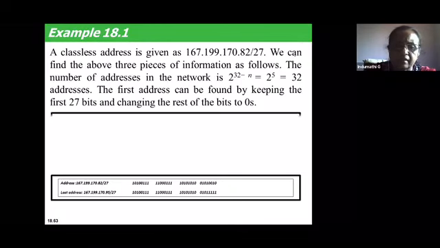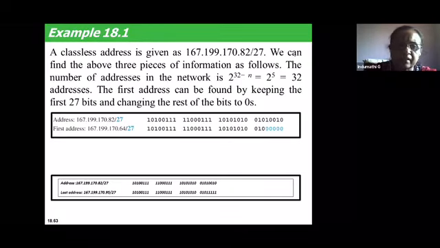So quickly, I think we can take this example, a classless address 167.199.170.82/27. Now, can you find the first address and the last address? Take 167.199.170.82/27 and find out the first address, last address, and number of addresses. So what is the procedure? First method: convert it into binary and then apply the first method.